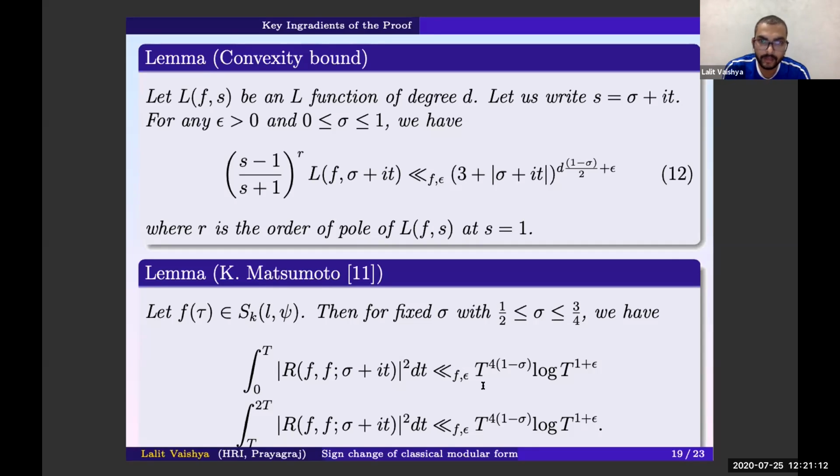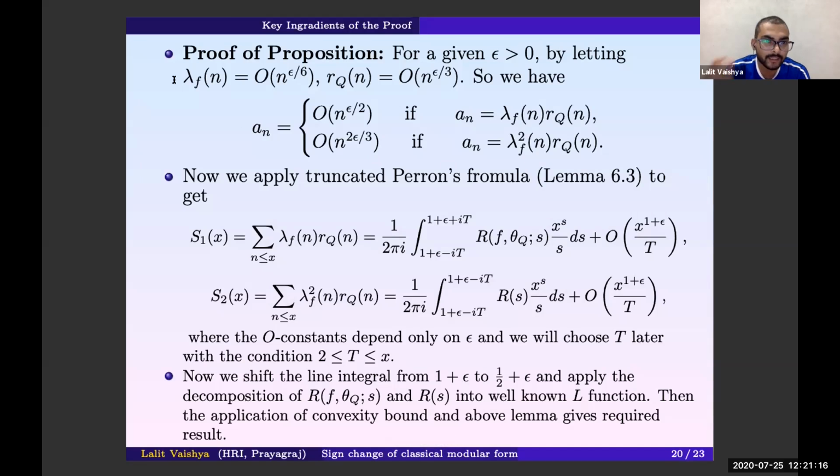Now we'll proceed to prove this proposition. We know the Deligne bound for lambda f(n), which says that lambda f(n) is big O of n to the power epsilon, and r_q(n) is the Fourier coefficient of a modular form, so it satisfies the Weil bound. Together this says that a_n has the order big O of n to the power epsilon.